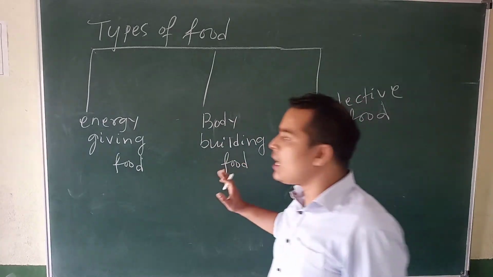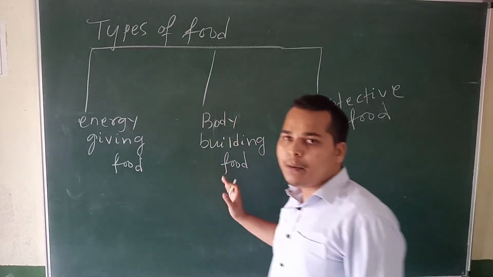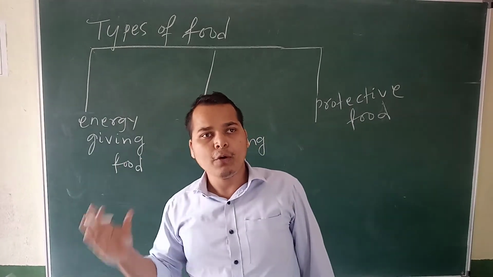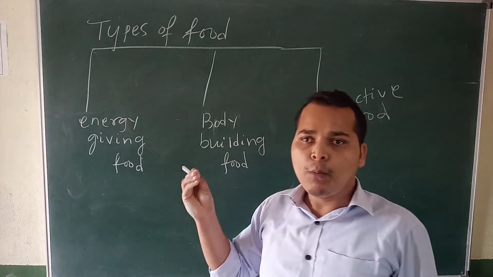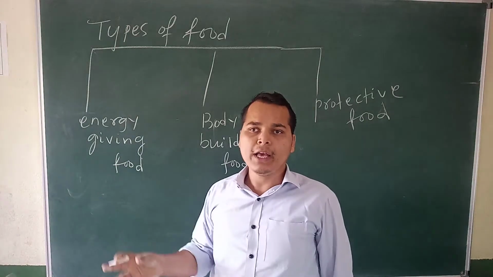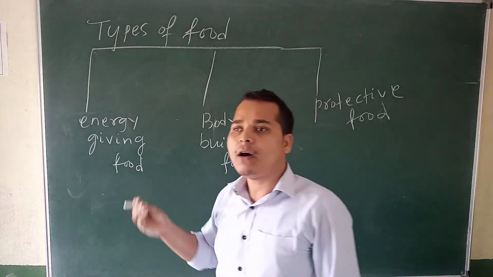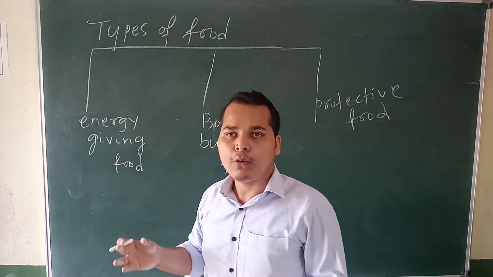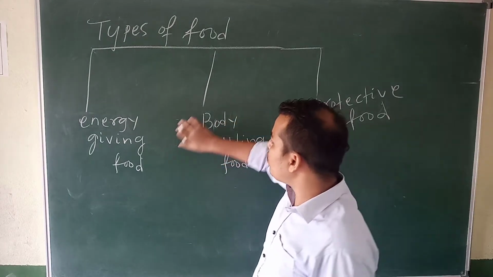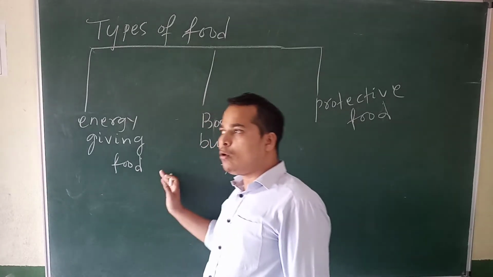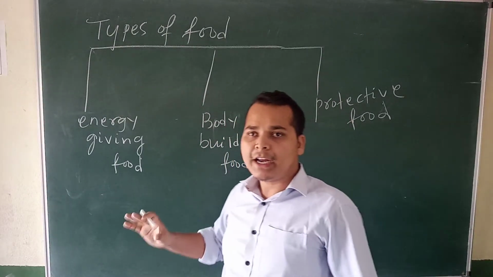So what are the body building foods? It is protein. Where do we get protein? We can get protein from dal, moong, fish, paneer. Yes or no? So in these foods, protein is very richly available. These foods are called body building food because they help in your growth and development.